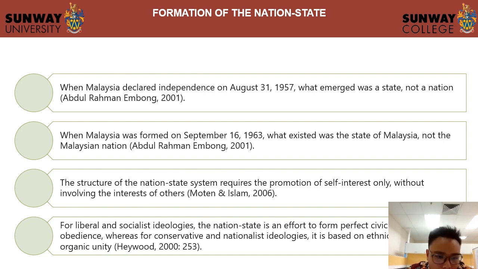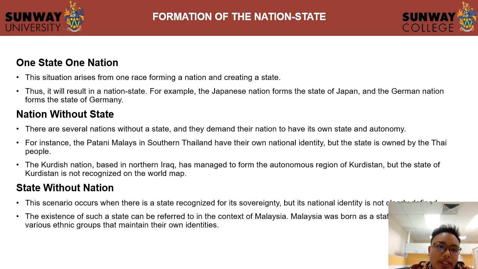And then the structure of a nation state system requires the promotion of self-interest only, without involving the interest of others. For liberal and socialist ideologies, the nation state is an effort to forward civic obedience, whereas conservative and national ideology is based on ethnic or chronic unity. Then this is one state, one nation. So we have three types of racial nation. One state, one nation. We have a nation without state, and also we have a state without nation. You can see the example there.